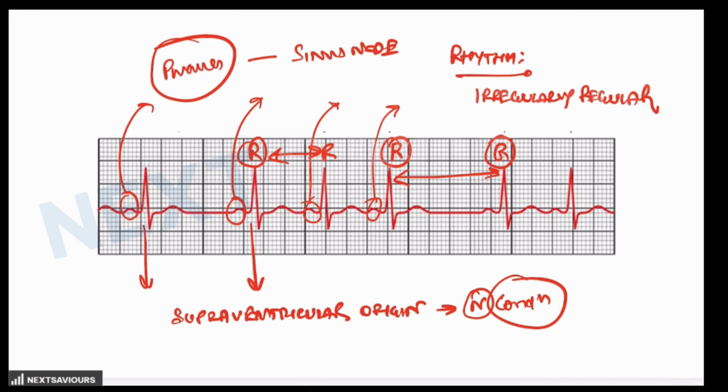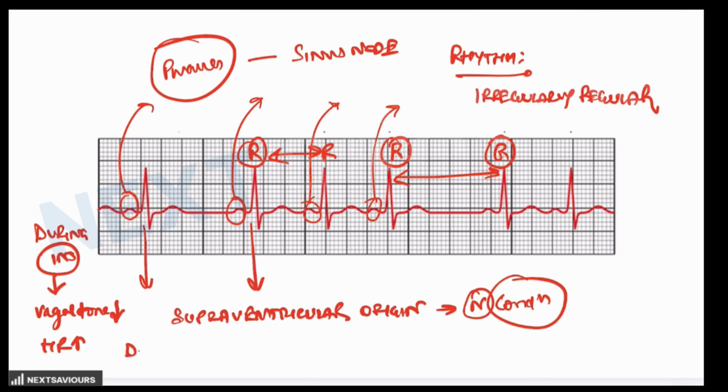all of you are aware of the fact that sinus arrhythmia is a normal variation in the heart that occurs with breathing due to modulation of the vagal, that means parasympathetic, tone on the SA node. What happens is that during inspiration the vagal tone decreases and the heart rate increases.